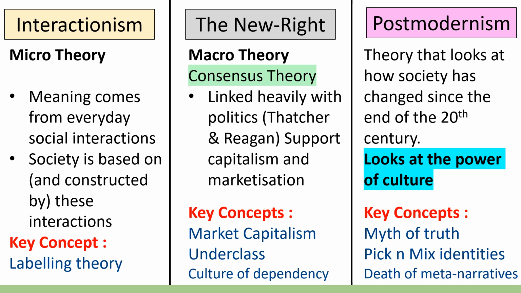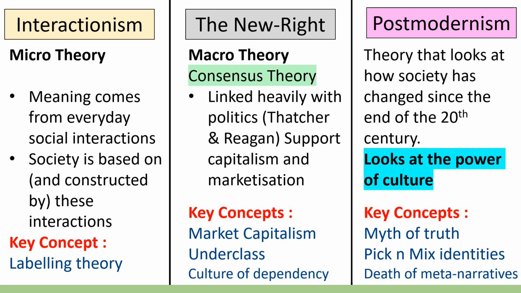And then finally, we have postmodernism, which is a theory that looks at how society has changed since the end of the 20th century, and it looks at the power of culture. The key concepts are this idea of the myth of truth, pick and mix identities, and the death of meta-narratives. So the myth of truth is essentially this idea that society can no longer be understood in terms of general theories or ideas. There's been a general loss of faith in the superiority of science and of progress.